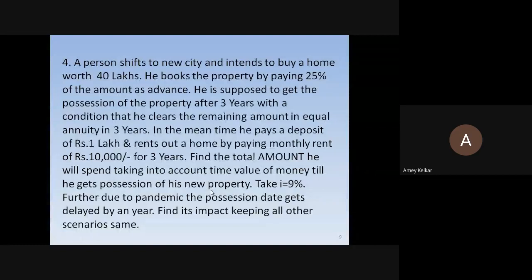Many people have faced this particular problem. Many people who have booked a flat and have not got the possession of the flat because of the pandemic have faced this problem. Only the amounts are different, and the years might be different here and there, but many people are facing this problem.